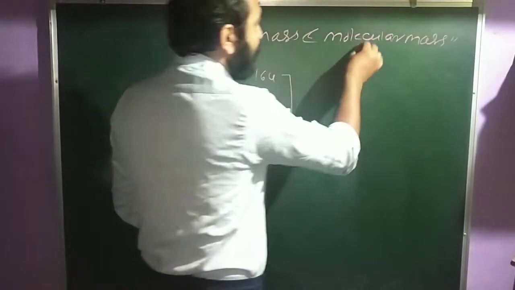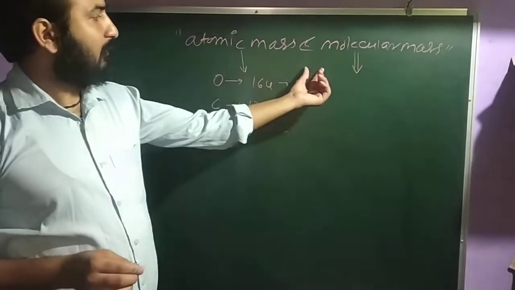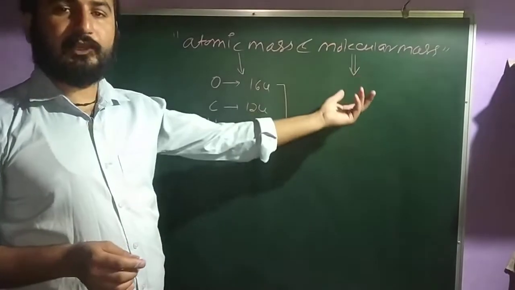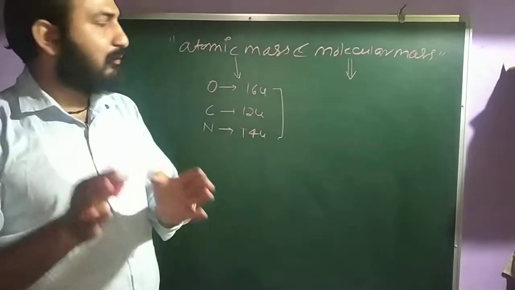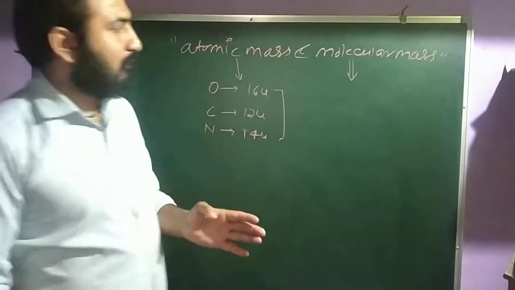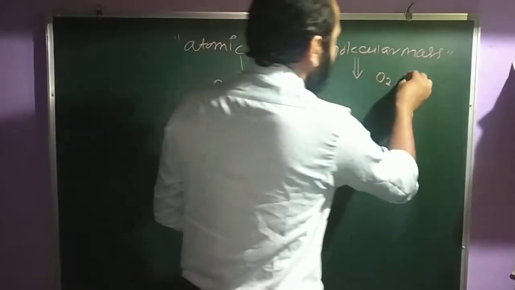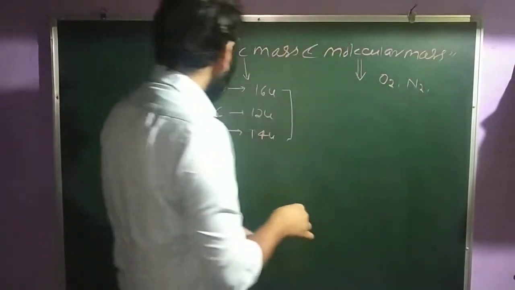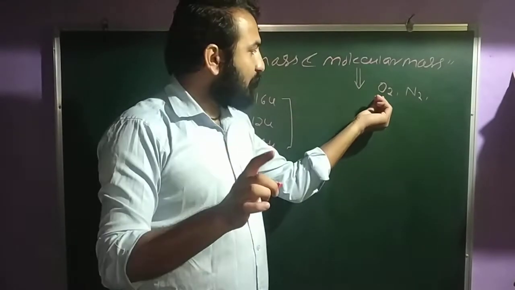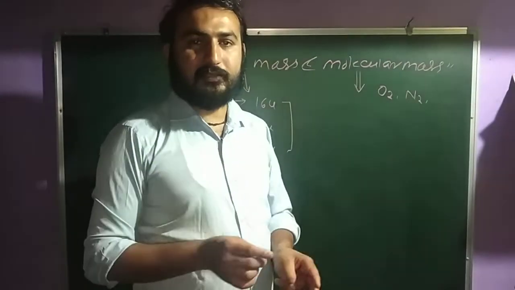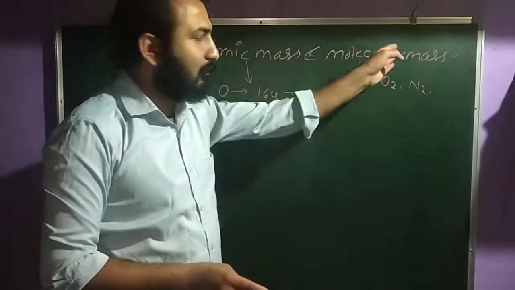What is molecular mass? Directly we can say the mass of any molecule is called molecular mass. I am using the word molecules, that means suppose you have O2, you have N2. This O2 has two atoms of oxygen. In simple language, the sum of atomic masses is called molecular mass.